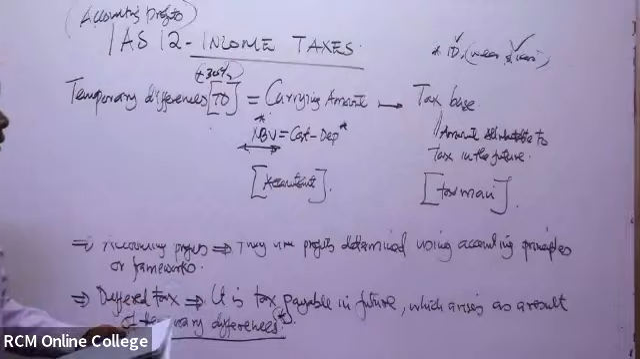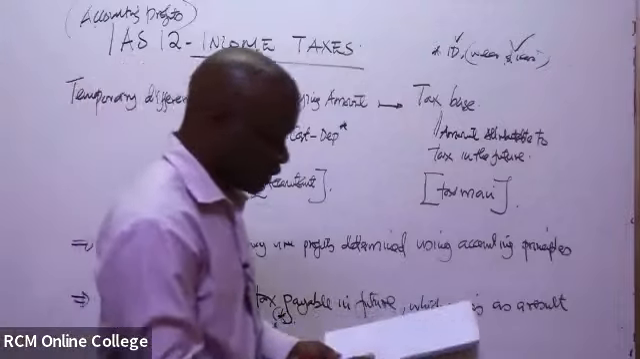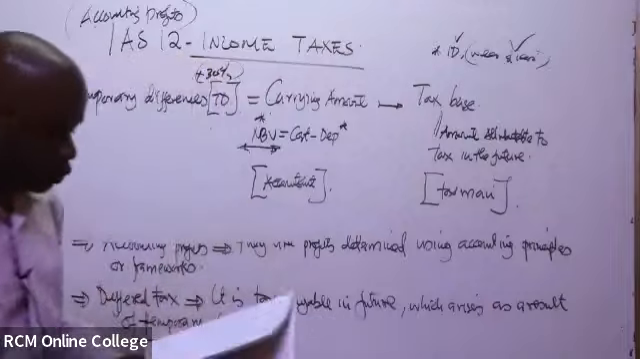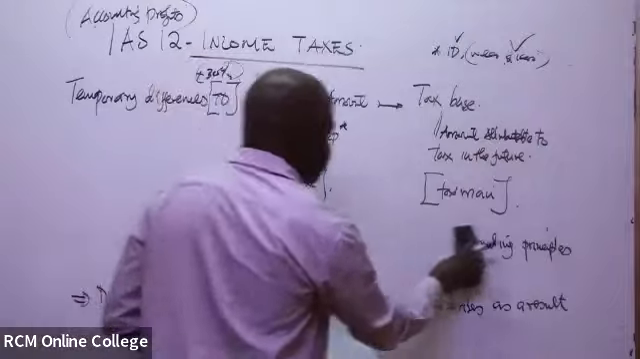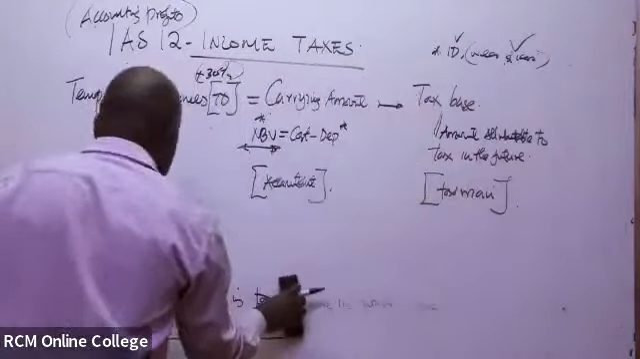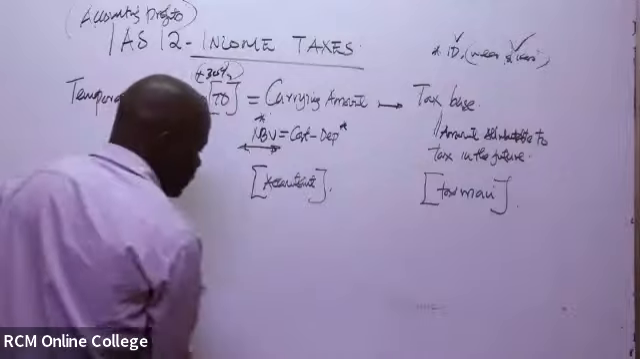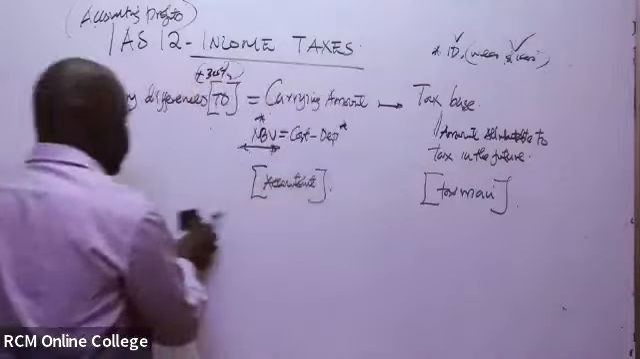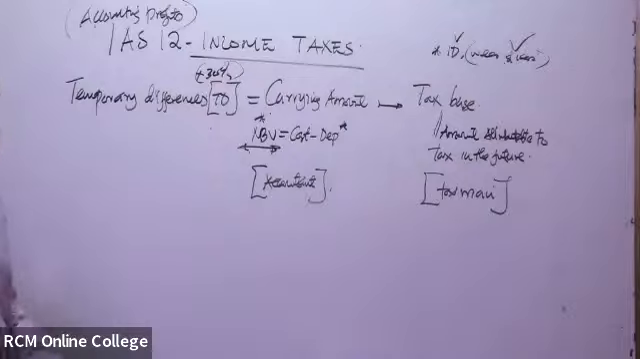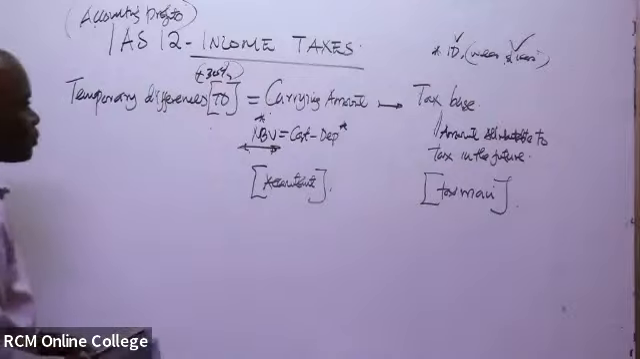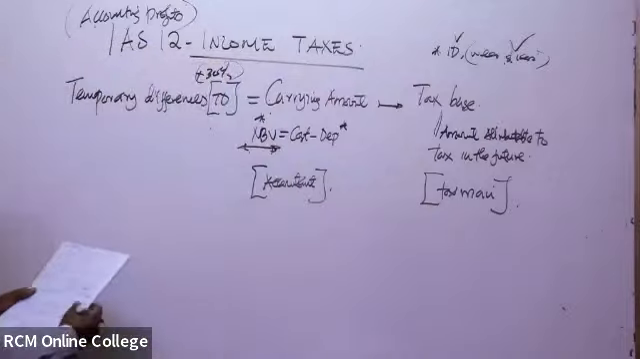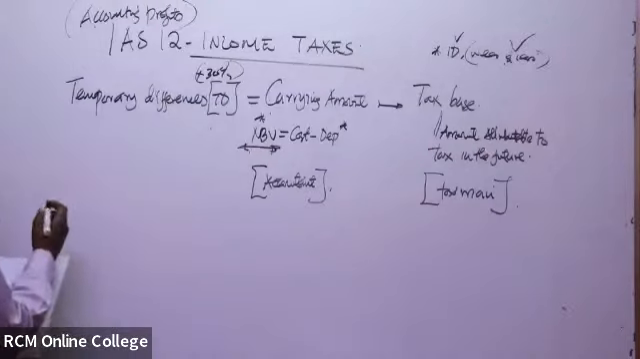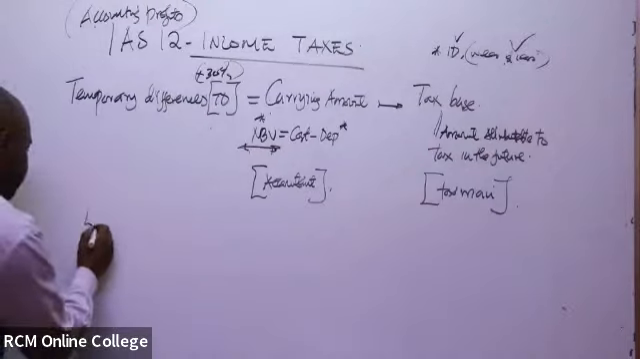For the taxable temporary differences, we can have two kinds of temporary differences. Maybe I can show you a small example. So there can be two types of temporary differences. Let's see an example so that you can have the perspective. Let's say we have an asset, so assume an equipment.